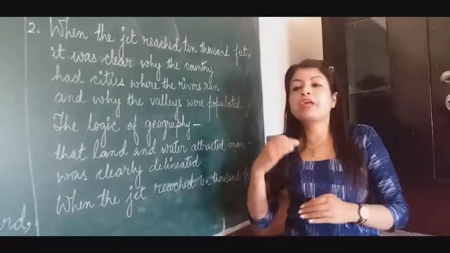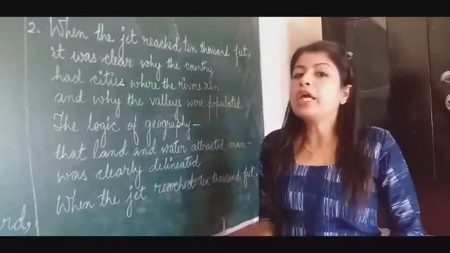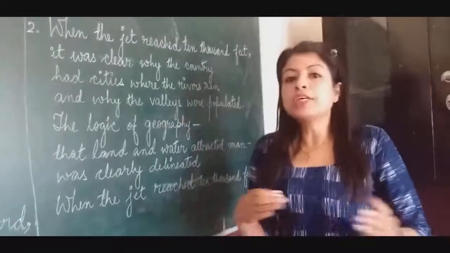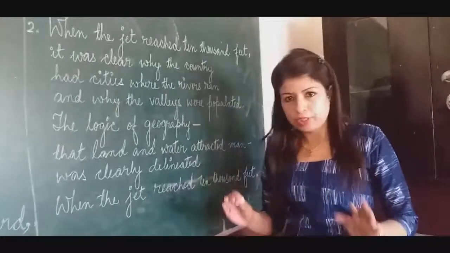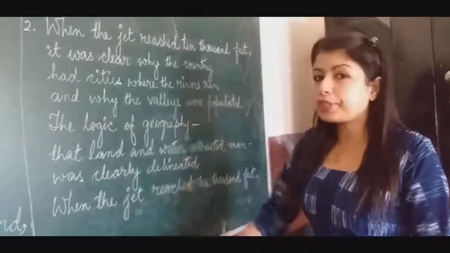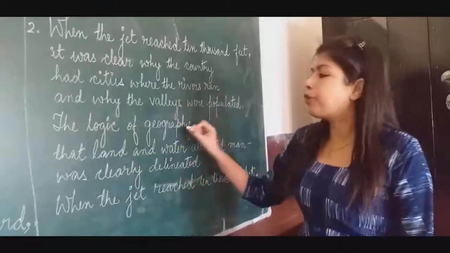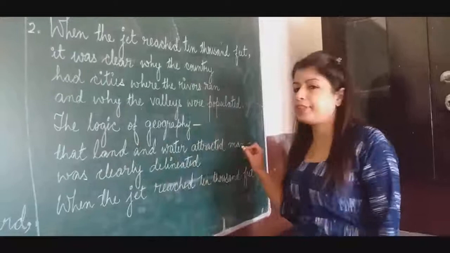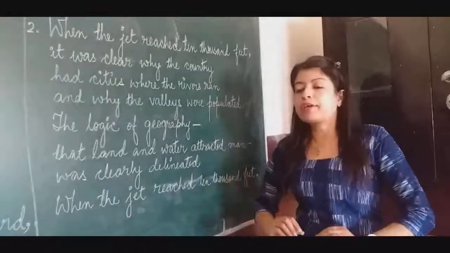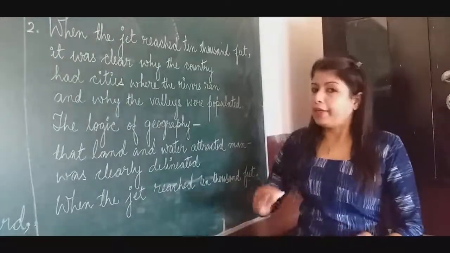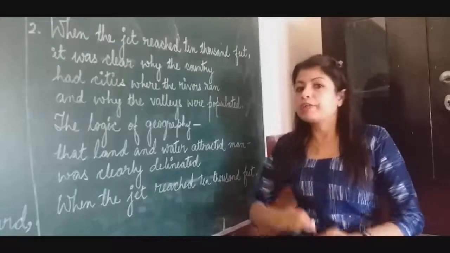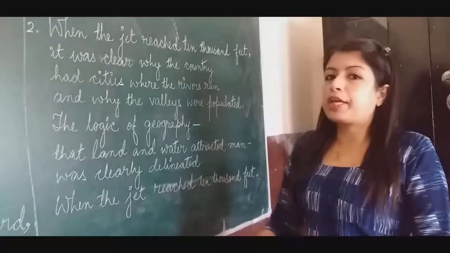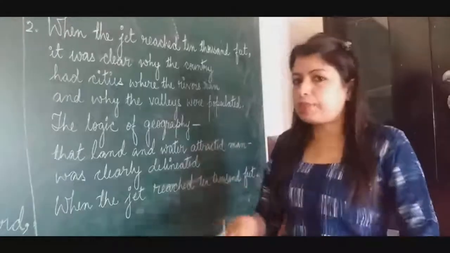They migrate and settle down in the valleys, because the valley is quite close to the rivers and seas. Clear? Then he is also able to understand the logic of geography. What is the logic of geography? That land and water attracted man. Men are attracted by land and water, and land and water is available in the valleys. So the men migrated and settled themselves in the valleys.